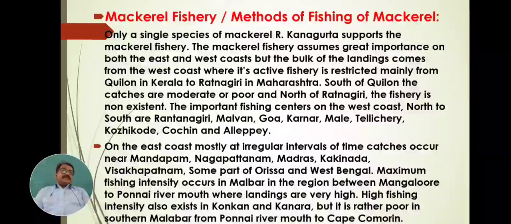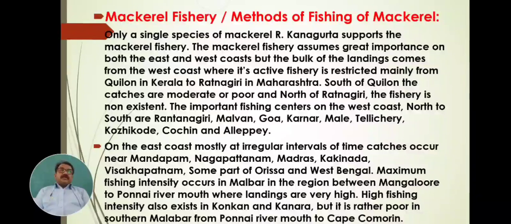High fishing intensity also exists on the Konkan and Kanara coast. In Maharashtra, Goa, Karnataka and Kerala, in this coastal belt, mackerel is caught.